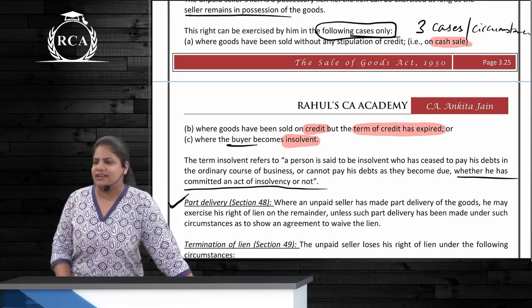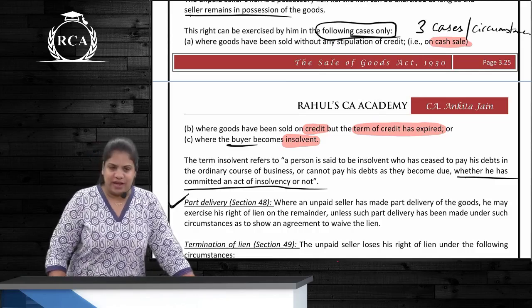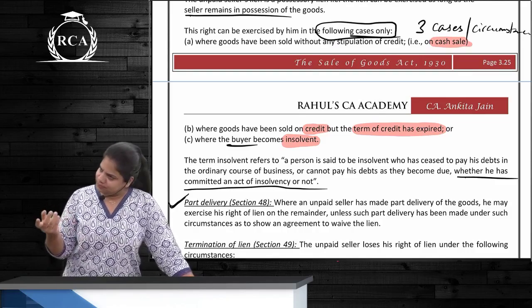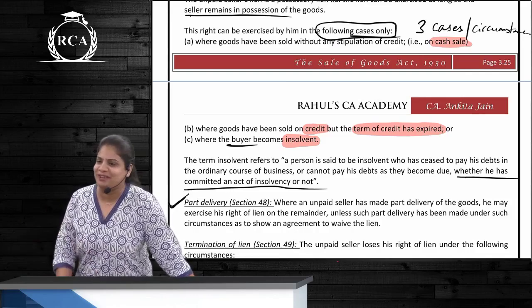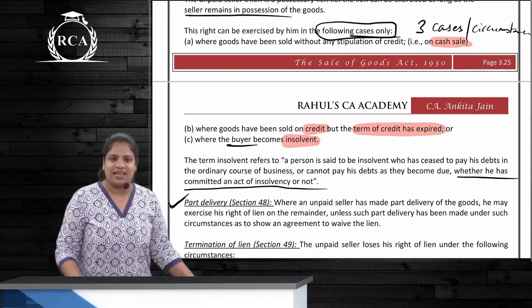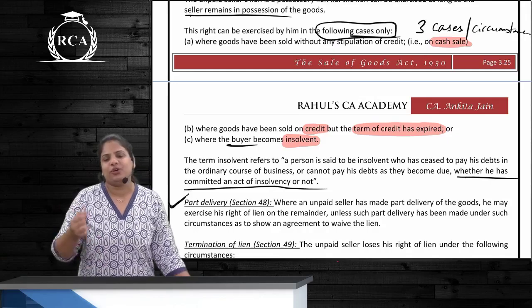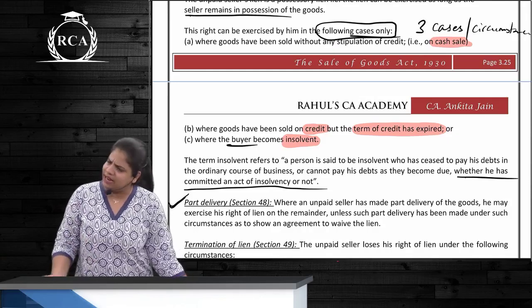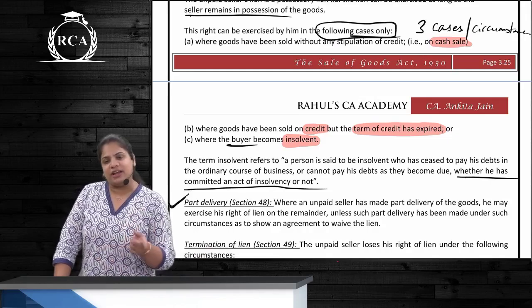First case is a cash sale. So, a cooler manufacturer and a pump seller. The pump seller says, I am ready to give this to you, but you pay the price first. Is he exercising the lien? Yes.